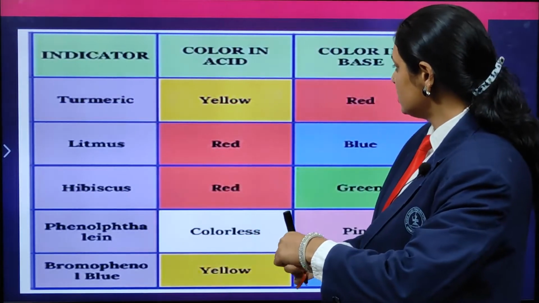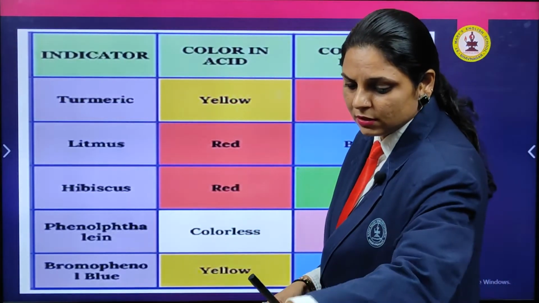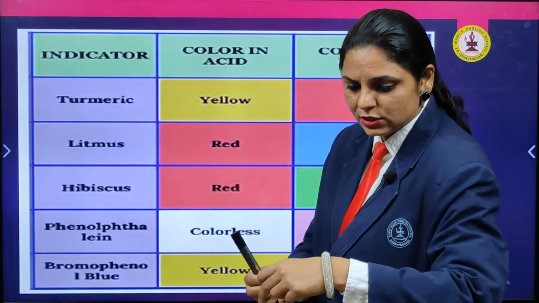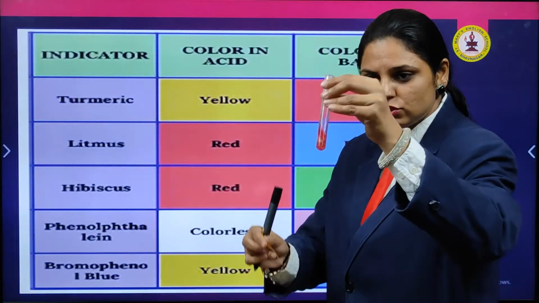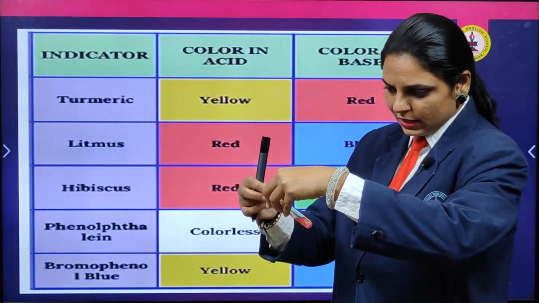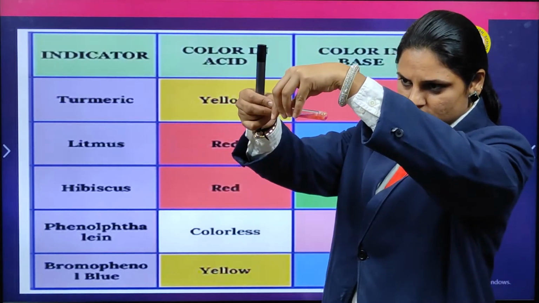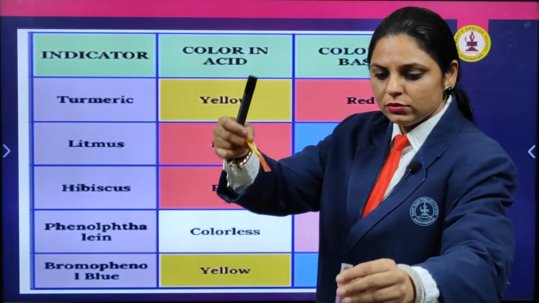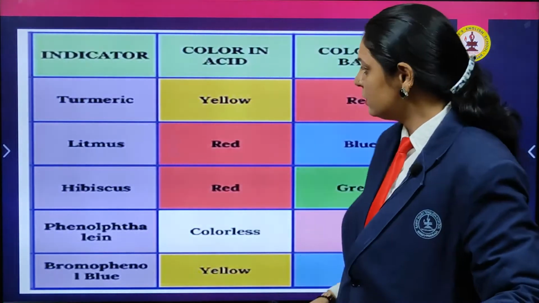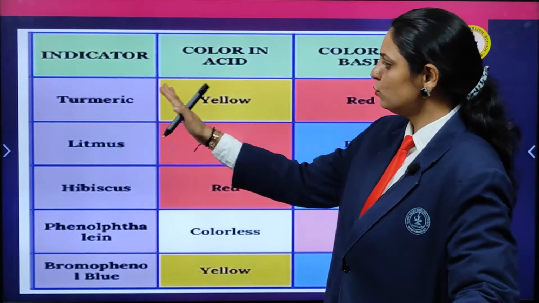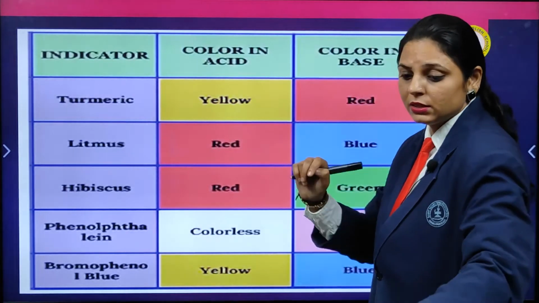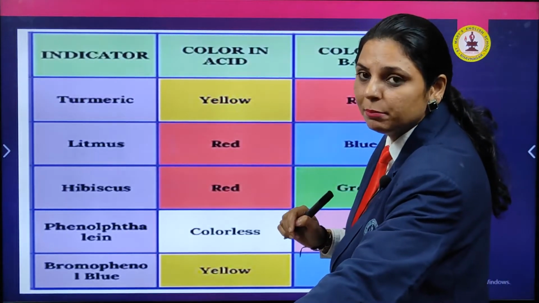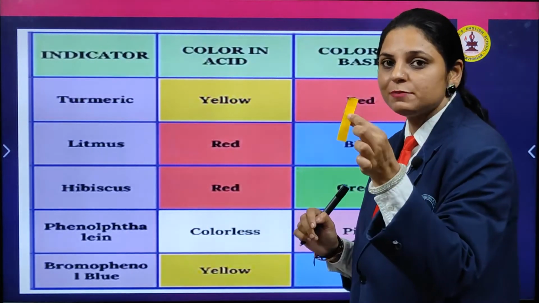Next, turmeric with the base. This was our base solution, and when I mix it with this, it will turn the turmeric paper red. So here you understand that turmeric was the indicator paper we used for our experiment.